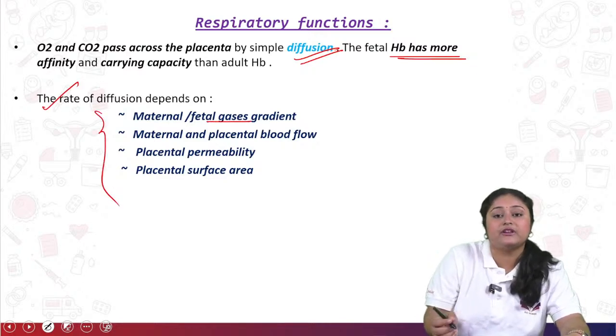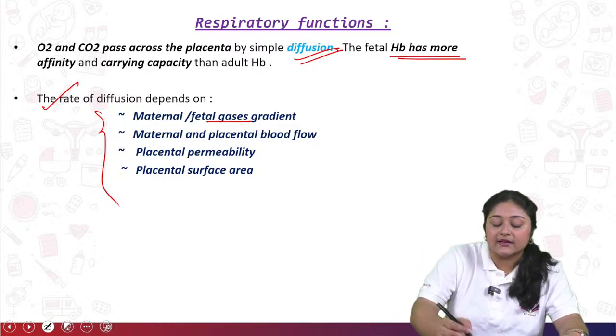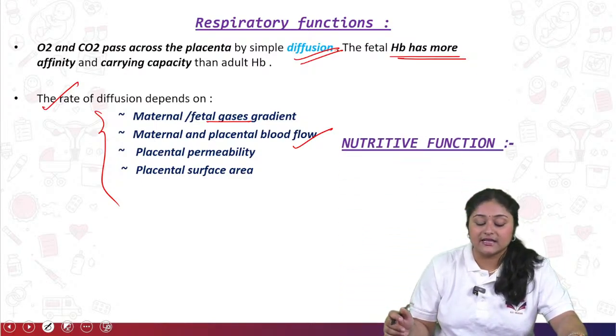First is the maternal and fetal gaseous gradient, whether it's a large molecule or small molecule. Next, maternal and placental blood flow, then placental permeability as well as the placental surface area.